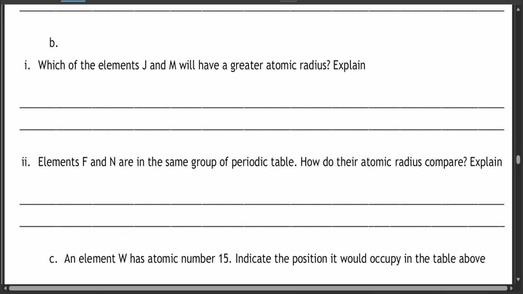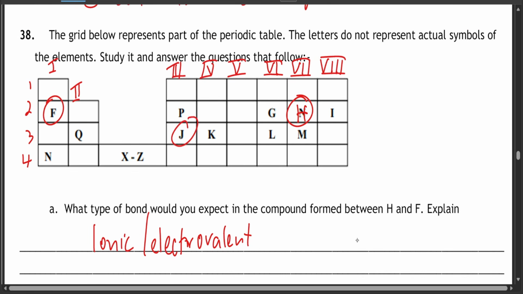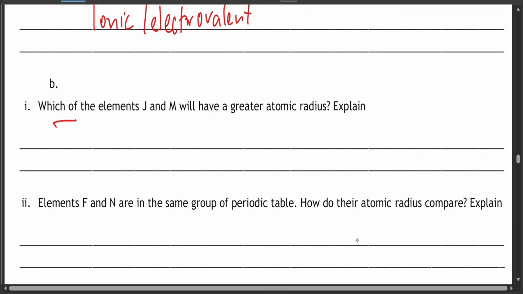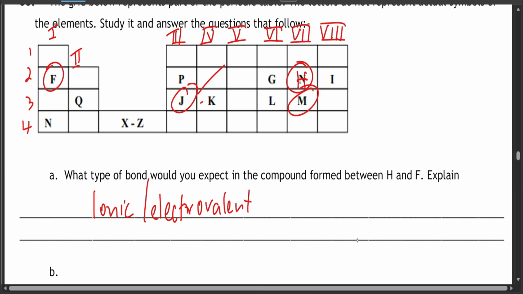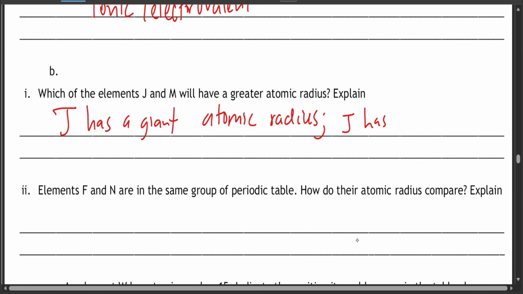Now, which of the elements J and M will have a greater atomic radius? J and M. So J will have a greater atomic radius, and we've already studied this. Atomic radius usually decreases across the period, and this is because J has fewer protons.